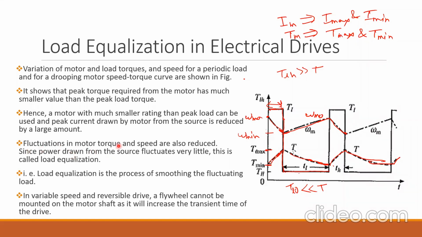Fluctuation in motor torque and speed are also reduced since power drawn from the source fluctuates very little. This is called load equalization, because now there are no harmonics. Load equalization is the process of smoothing a fluctuating load. It is a process of smoothing because the extra torque required is provided by the flywheel, not the motor. It means the working of the motor is smoothened.